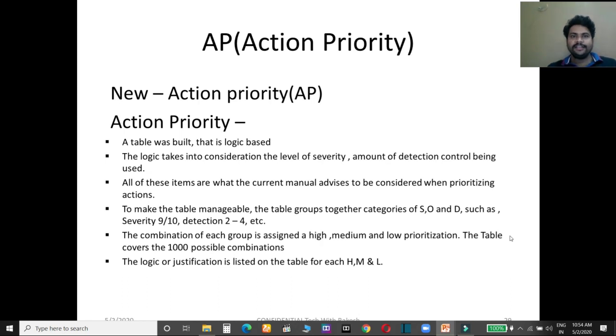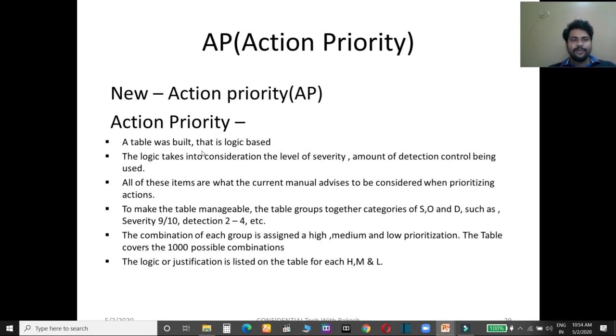Action priority, guys, we discussed, is newly added in this AIAG-VDA PFMEA. Earlier it was RPN, risk priority number. In risk priority number we multiplied the severity, occurrence and detection ratings. So here it is very different, action priority. So what is action priority?